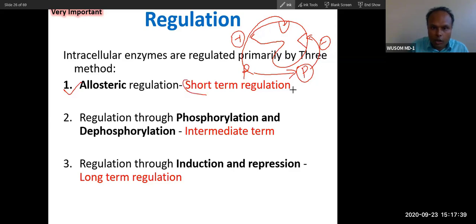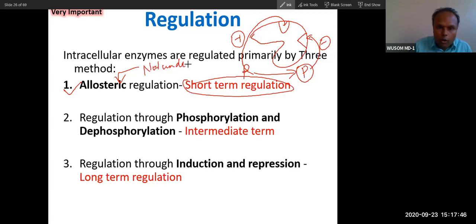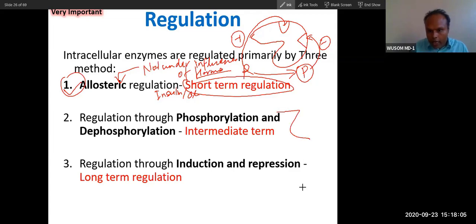This is a sort of regulation that is not under the influence of hormones. It is independent of hormones. Which hormones? Insulin and glucagon. It is not under the influence of insulin and glucagon. So this allosteric regulation is not, but these two are under the influence of insulin and glucagon. So I already explained this.